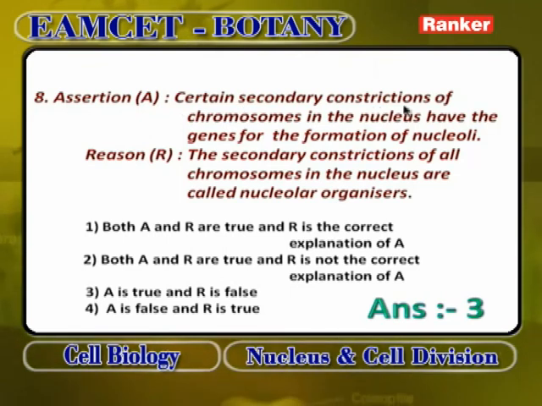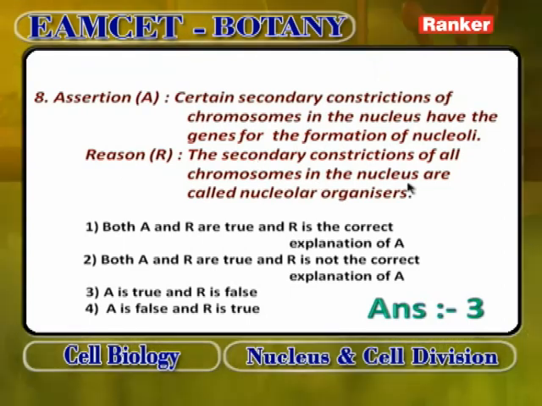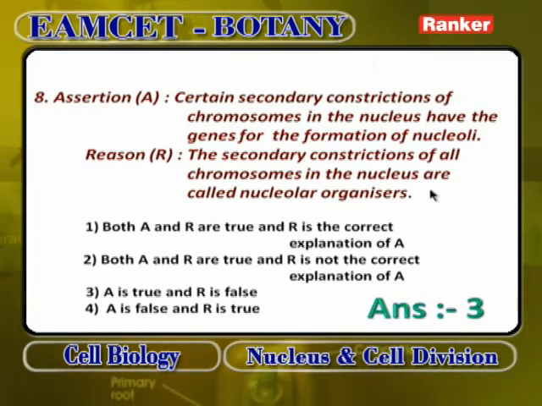Certain secondary constructions of chromosomes in the nucleus have the genes for the formation of nucleoli. This is the assertion. The reason says the secondary construction of all chromosomes in the nucleus are called nucleolar organizers. The first one is correct: certain secondary constructions of chromosomes in the nucleus have the genes for the formation of nucleoli.